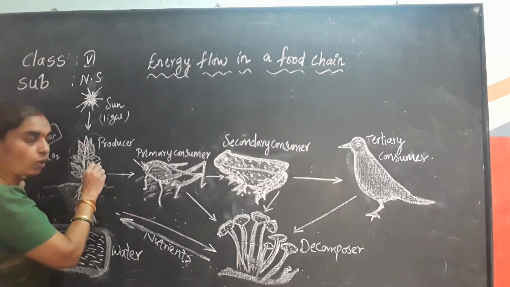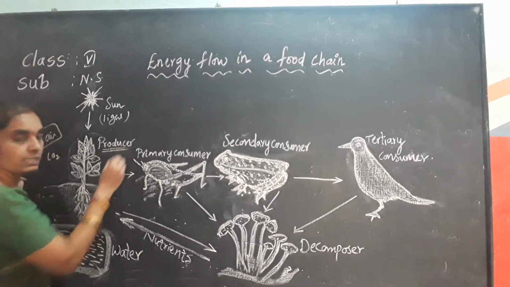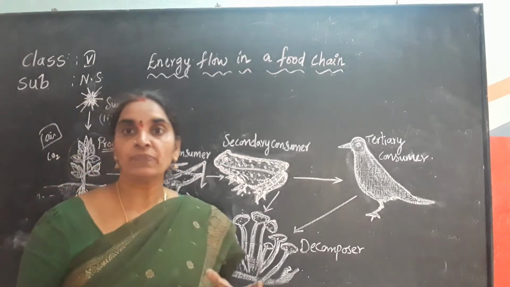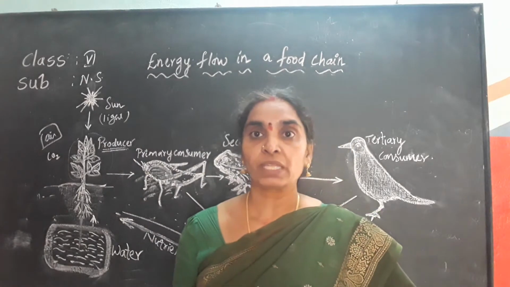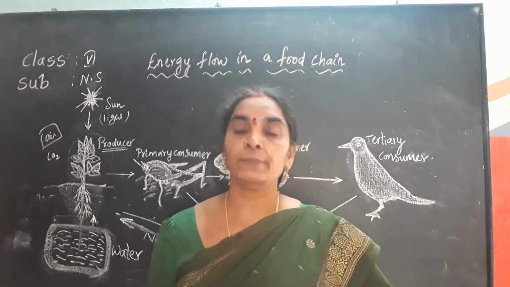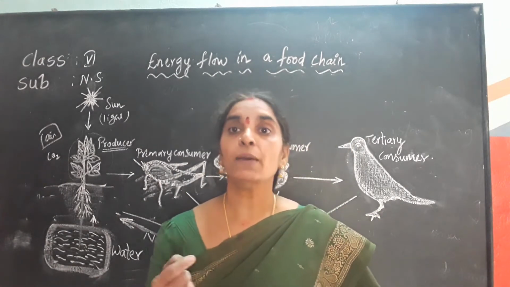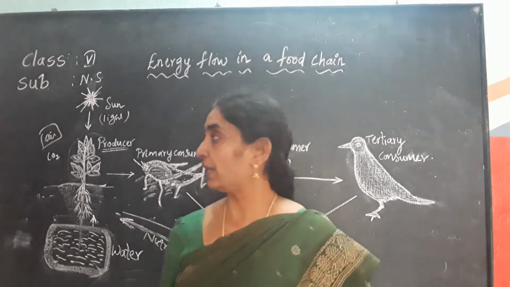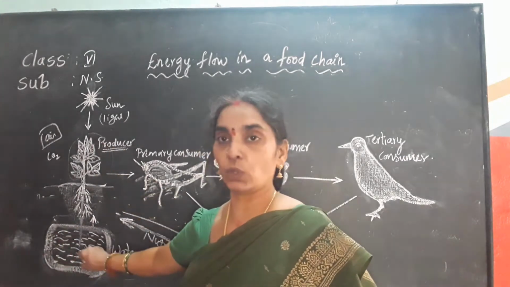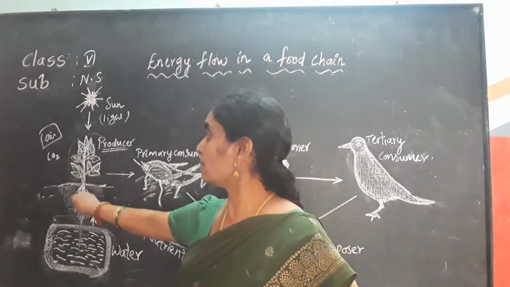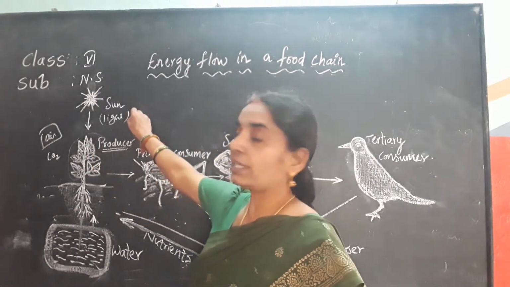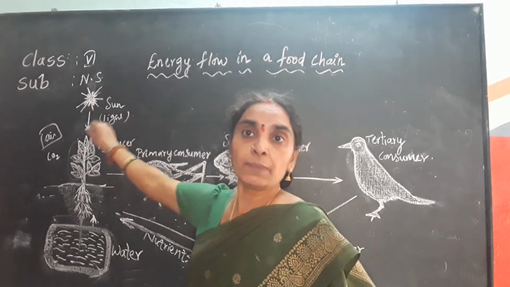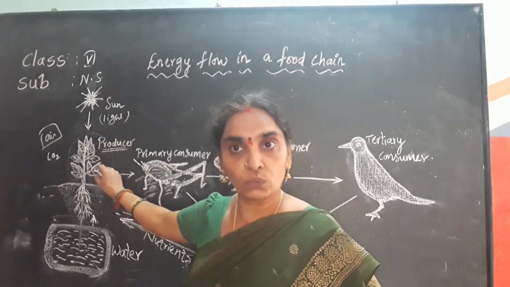So plants are called producers or autotrophs. They are autotrophs since they prepare their own food. Especially green plants prepare their own food by using all these, that is the water and mineral salts from the soil, carbon dioxide from the air and light from the sun. Green plants prepare their own food.